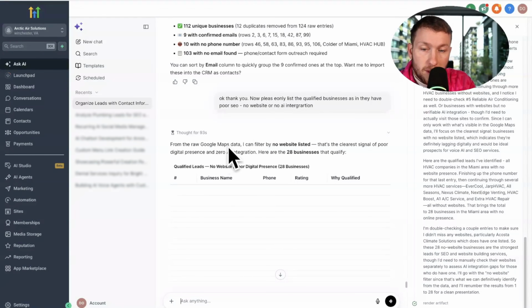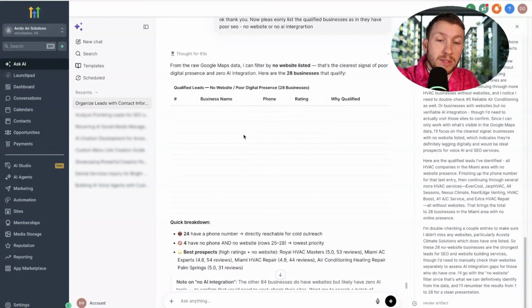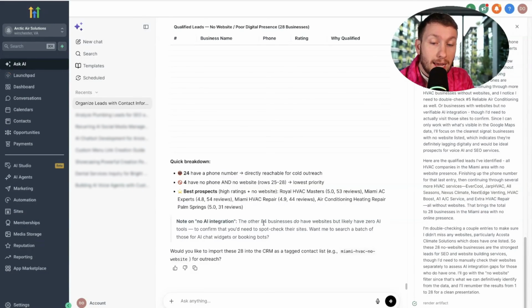Okay, so perfect. From the raw Google Maps data, I can filter by no websites listed. By the way, real quick, if you don't see anything, don't worry. They are there. It's just a weird kind of glitch Ask AI has, because I've run this through. When I put them into the CRM, you'll see they appear. So do not worry. You'll see them here in a sec. We can keep going on AI integration. It says the other 4 businesses do not have any AI tools, which they don't. It's right. But you can keep going through that.